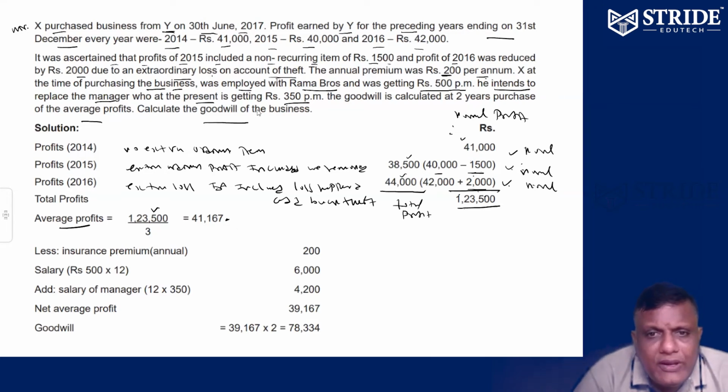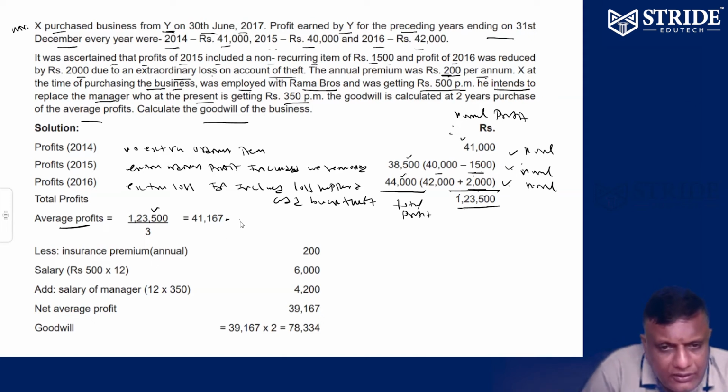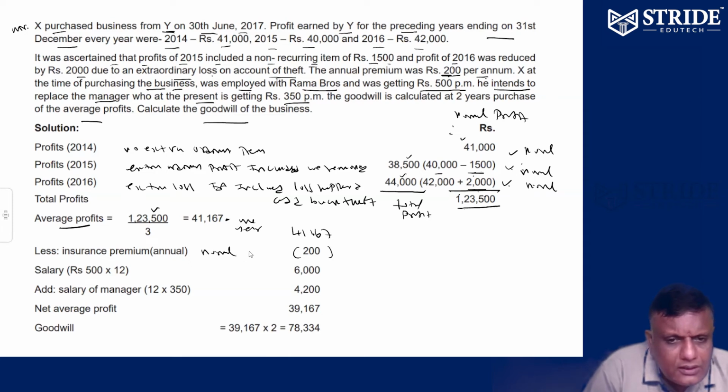Is there any insurance premium paid? Please check it out. Yes. This is the average profit for 1 year, so 41,167 is the 1 year profit. From here, the annual insurance premium, please subtract. It's normal. Please subtract.